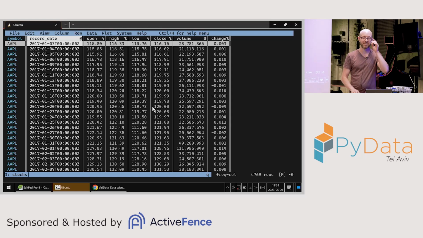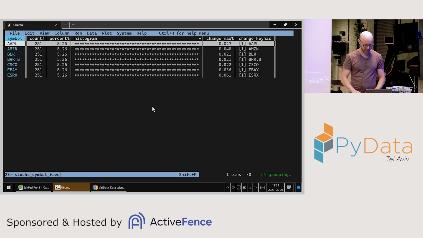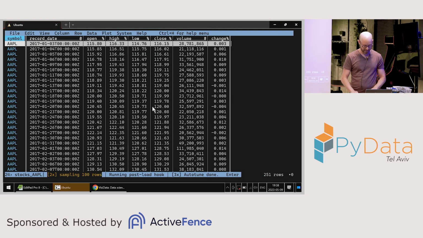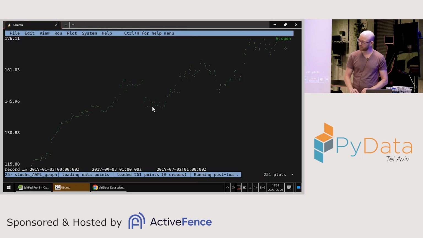Very last question I'm going to answer. Let's say I want to focus on Apple, and I want to get a plot for the market cap of Apple for 2017. So let's focus on Apple. Now I'm just on Apple. Everything here is Apple, and I can easily plot the stock price. You've seen that before. But I want the market cap.